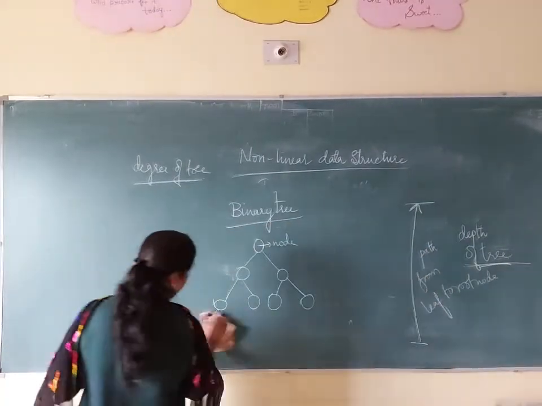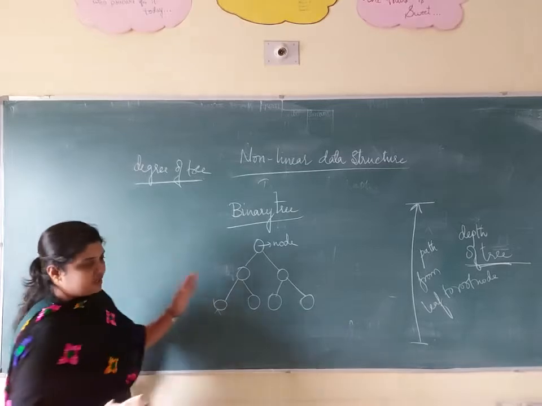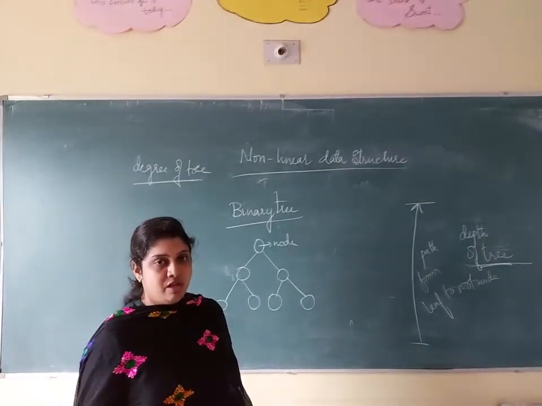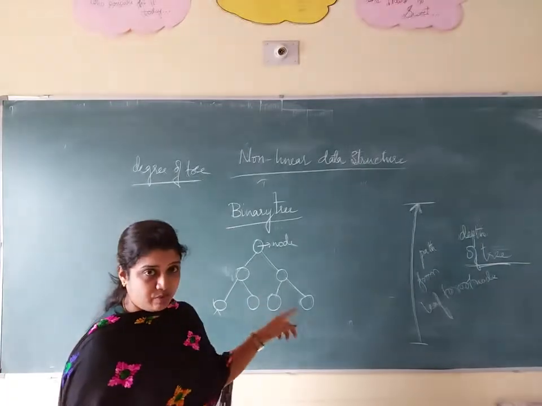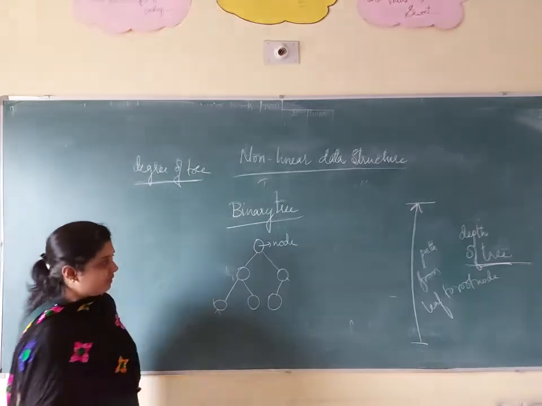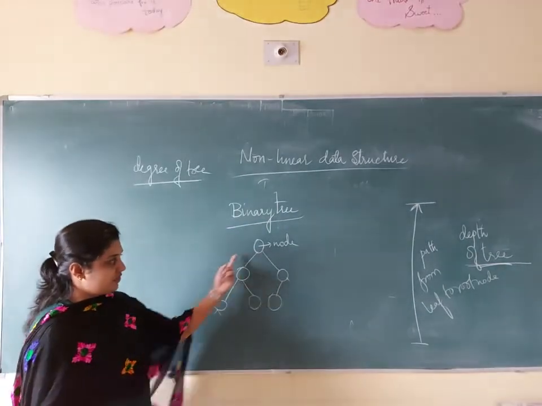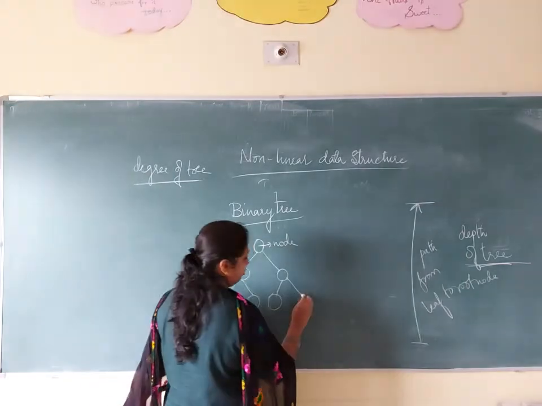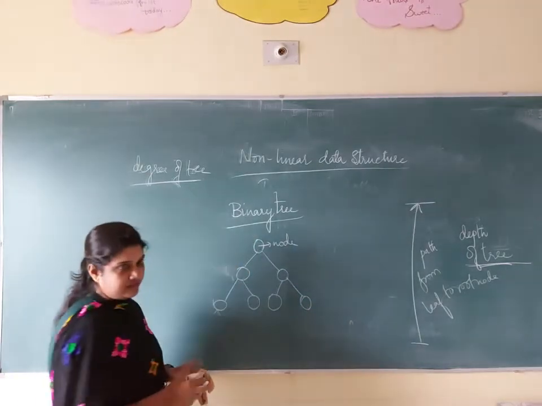Now I am going to stop up to here. Any tree which has two child nodes, we call a binary tree. Suppose we don't have this one. What will happen? This part will become your binary tree. Any node, at least, has how many nodes? Two. Binary tree.